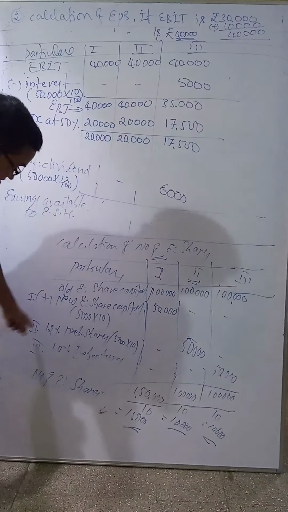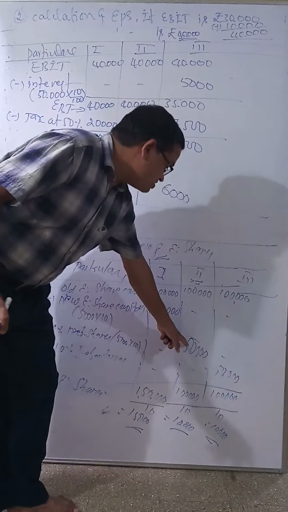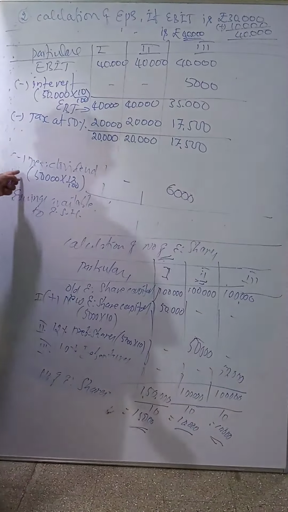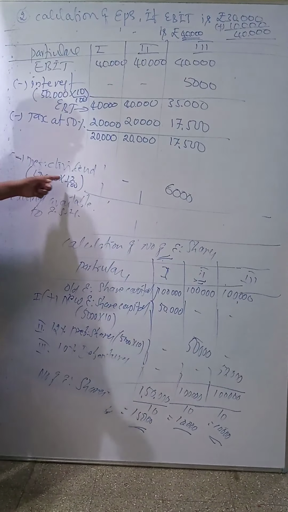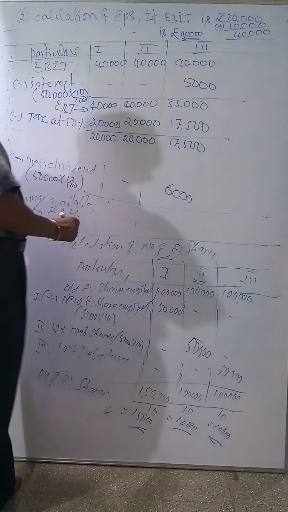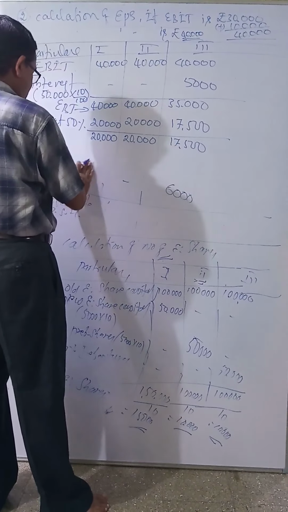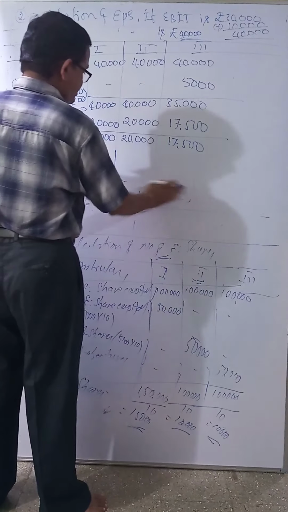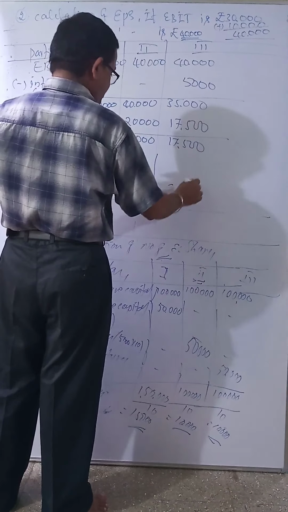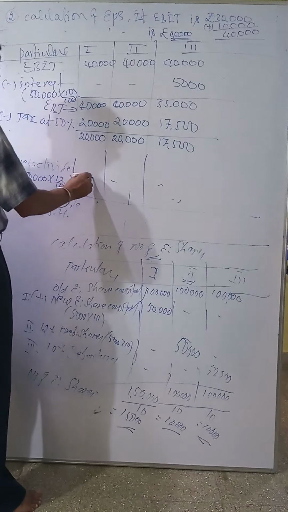In the second plan, we have to calculate: 12% preference on 50,000, how much? 6,000.